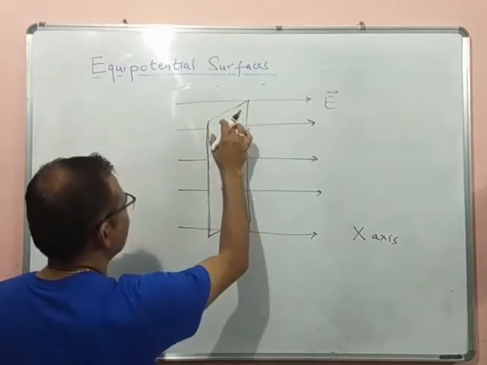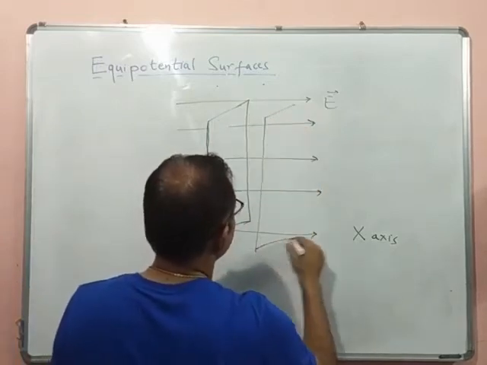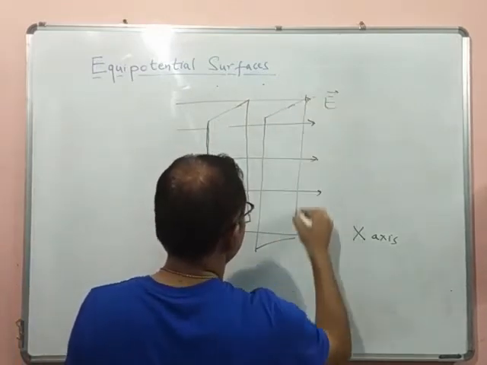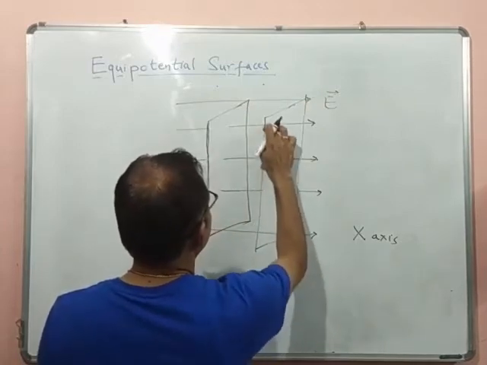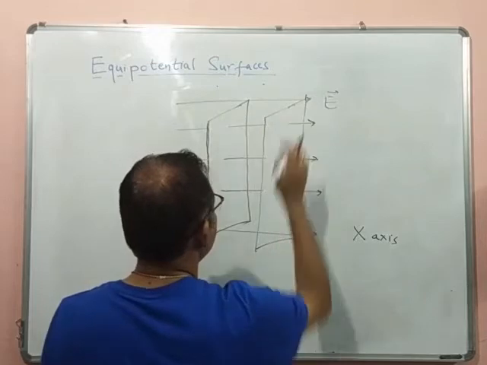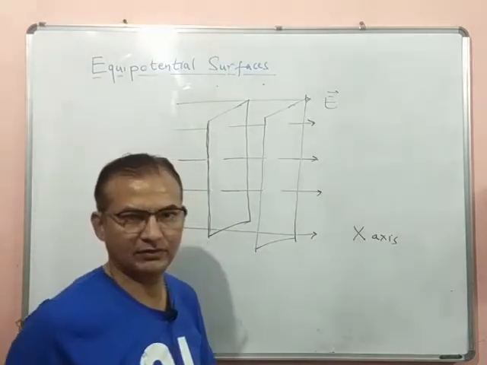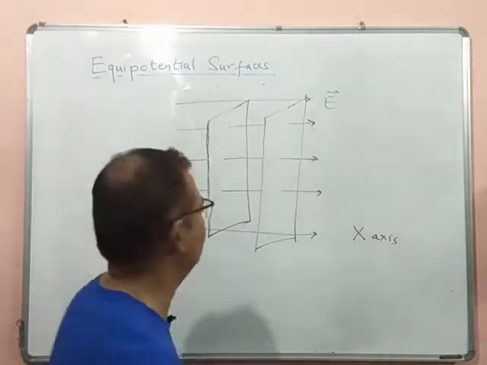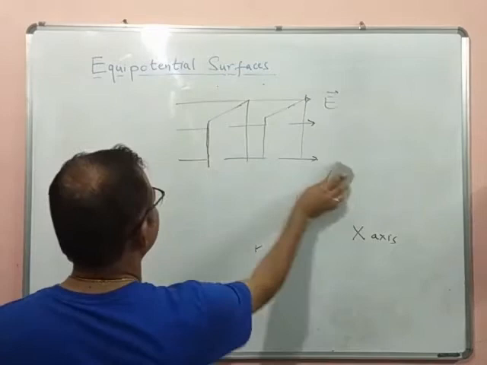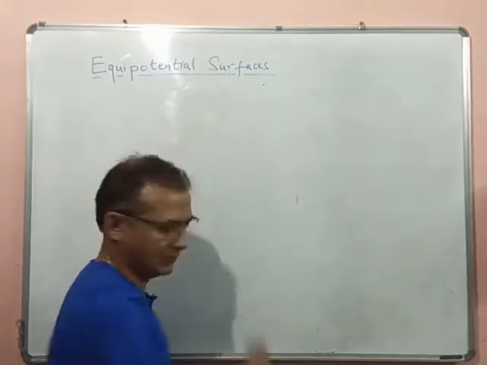In this plane, the potential will be the same at every point. We can make another plane like this, so here also it will be an equipotential surface. This plane will be an equipotential surface. That plane is in the yz direction. If I draw the axes and explain it to you, you will be in a better position to understand this equipotential surface in a uniform electric field.